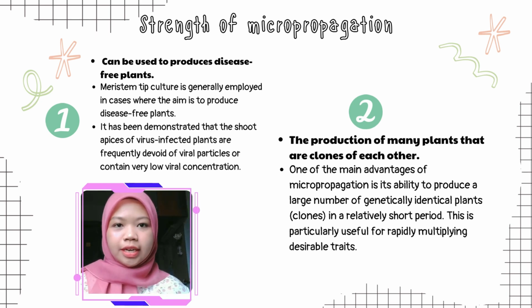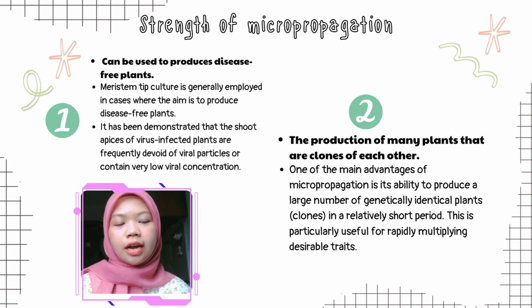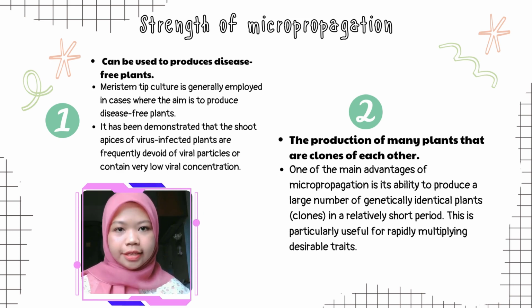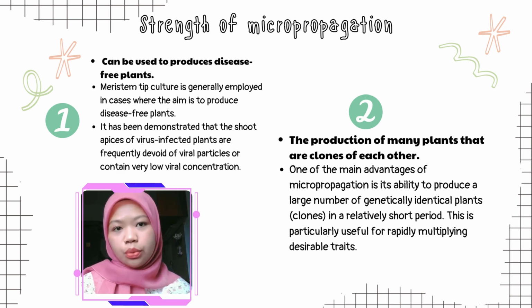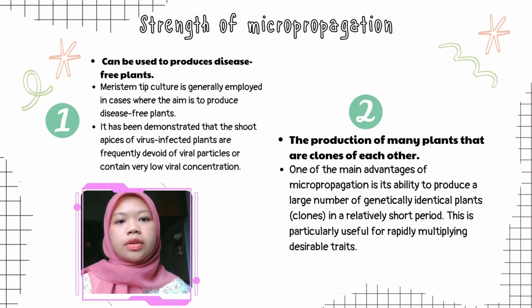Second, the production of many plants that are close to each other. It is one of the main advantages of micropropagation, its ability to produce a large number of genetically identical plants, which are known as clones, in a relatively short period. This means that we can make more clone plants in a short period. This is particularly useful for rapidly multiplying valuable trees.